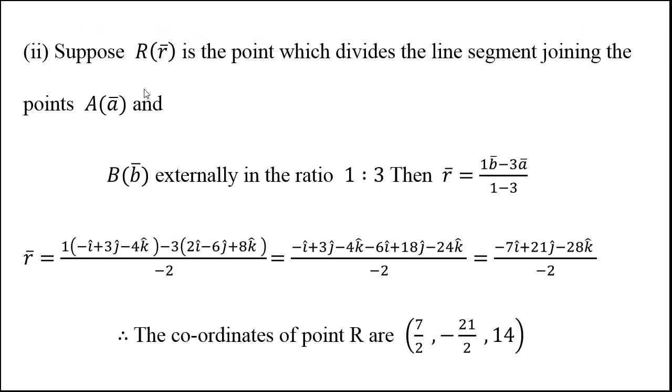Again I have denoted that point by R. Here you can see I have changed the sign, and if we simplify this we get the position vector of R, and from the position vector of R we can write the coordinates of R. This is minus 7 upon minus 2, that is 7 by 2, minus 21 upon 2 and minus 28 upon minus 2, that is 14. These are the coordinates of the point which divides segment AB externally.